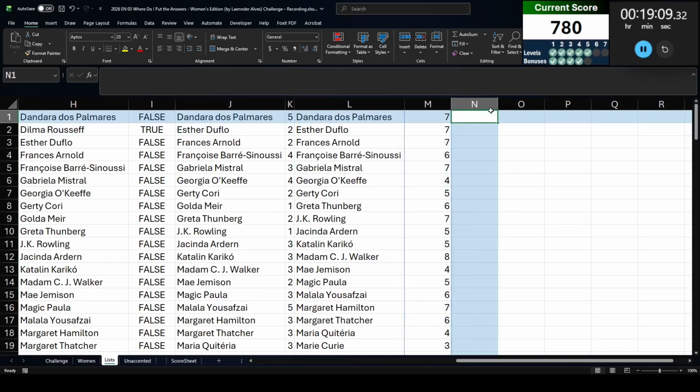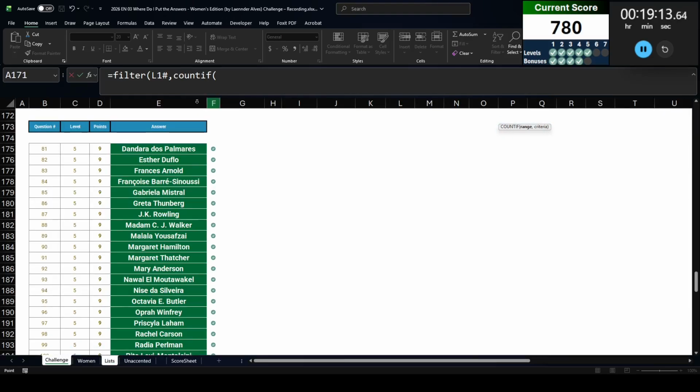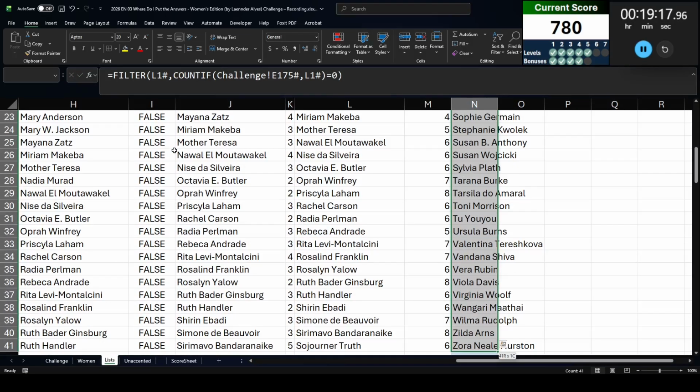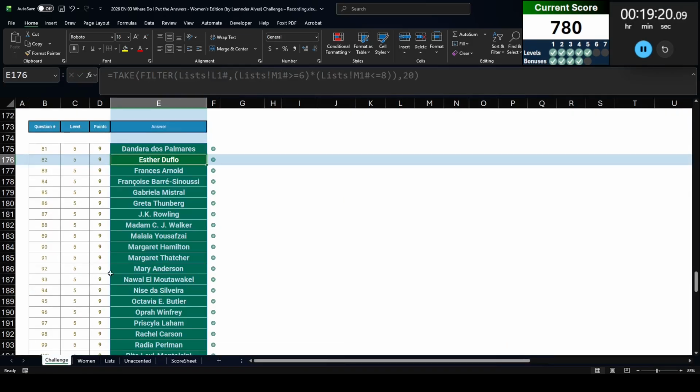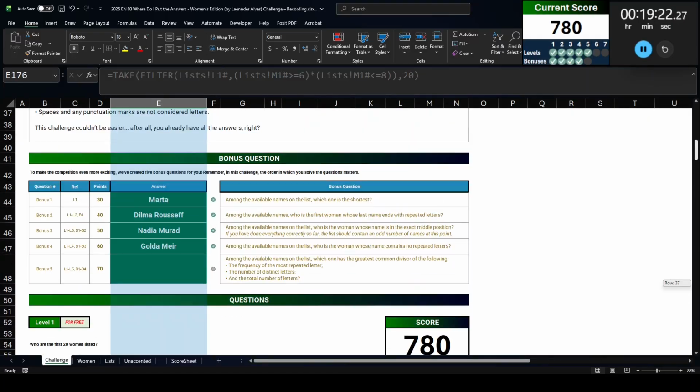Right, so let's go ahead and get a new filtered list. So we're going to filter this. Count if in this level from L1 hash equals 0. So now we have 41 names remaining. After level 5, we can move on to bonus 5.